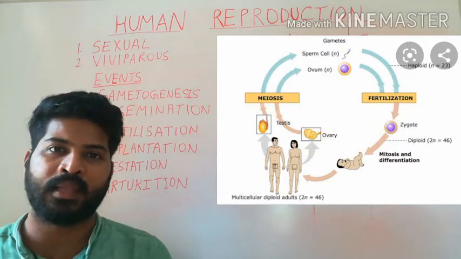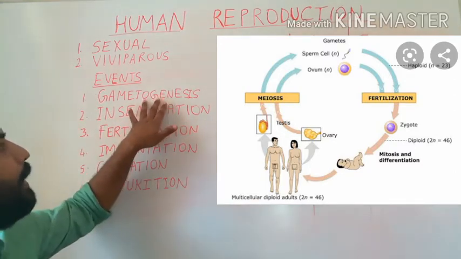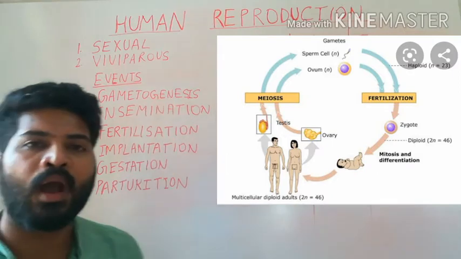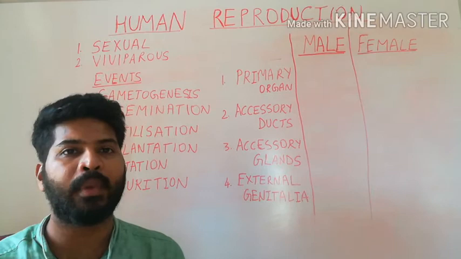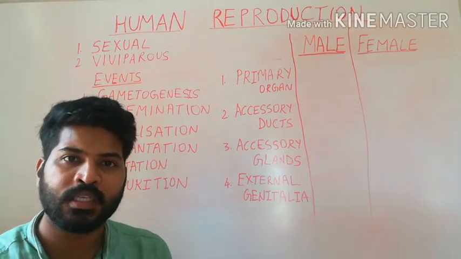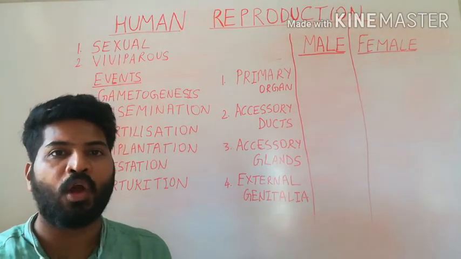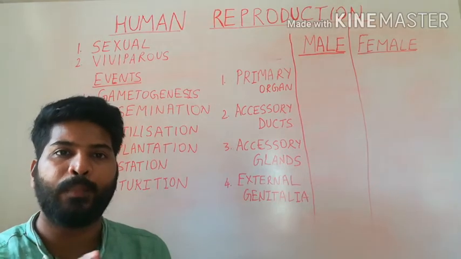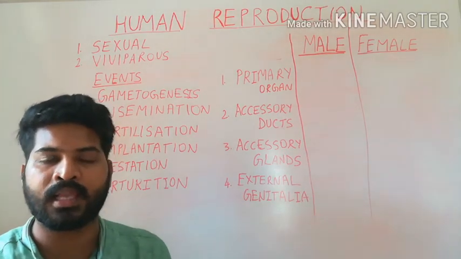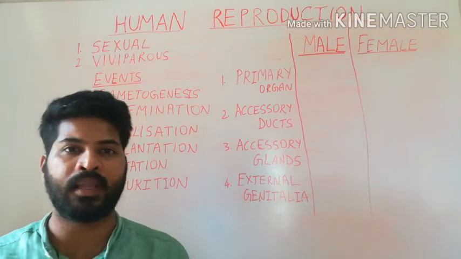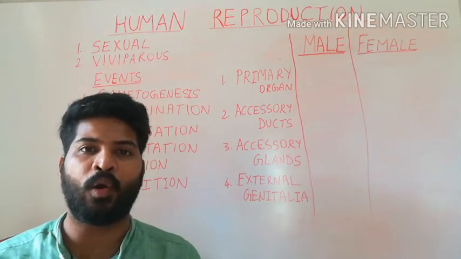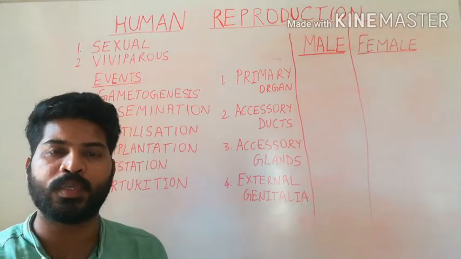So, let us begin the discussion of gametogenesis. How are gametes produced? By the testis and by the ovary, for which we need to have an understanding of the structure of the male reproductive system as well as the female reproductive system. So, we will begin with the discussion about male reproductive system.